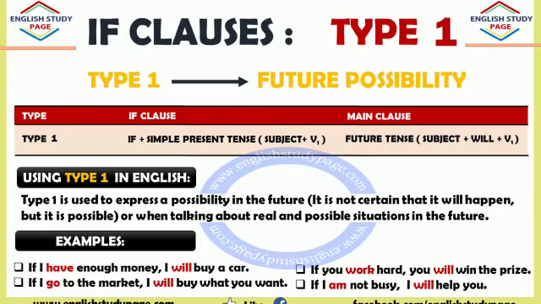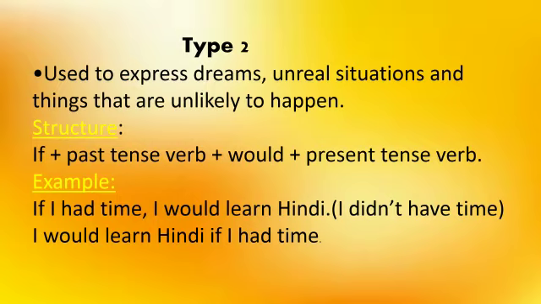Type 2 is used to express dreams, unreal situations and things that are unlikely to happen. In other words, the condition specified in the clause is not actual but is a condition that is currently being imagined. Structure: if plus past tense verb, plus would plus present tense verb.